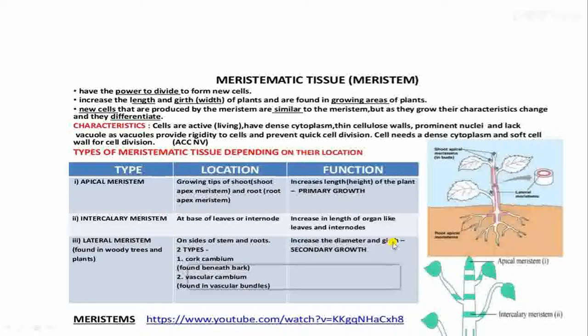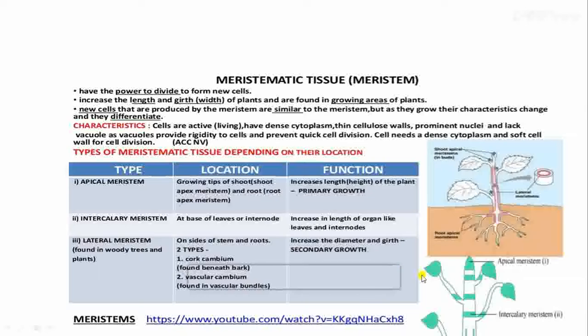Diameter or girth increasing means secondary growth. See, apical meristem and intercalary meristem give primary growth of the plant, height increases, but width or girth increases because of the secondary growth, and secondary growth is possible due to the cell division in cork cambium and the vascular cambium. So this we will learn in detail later.